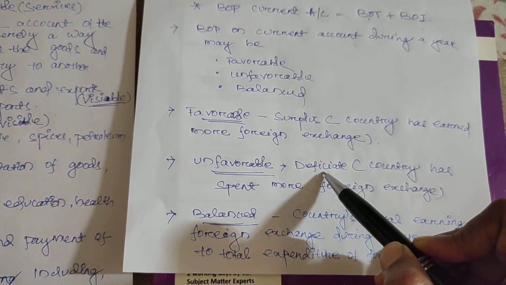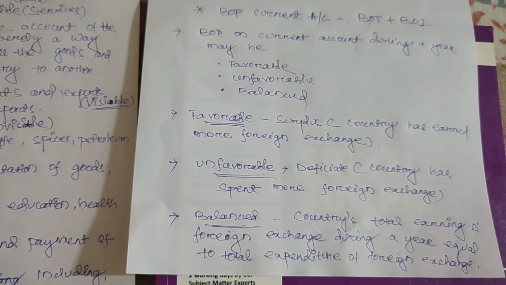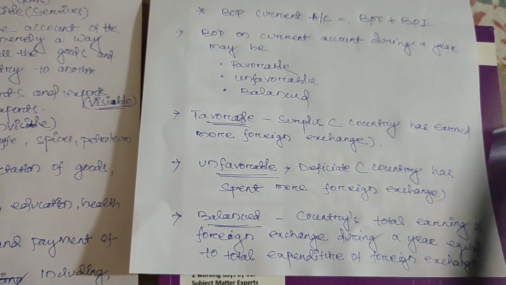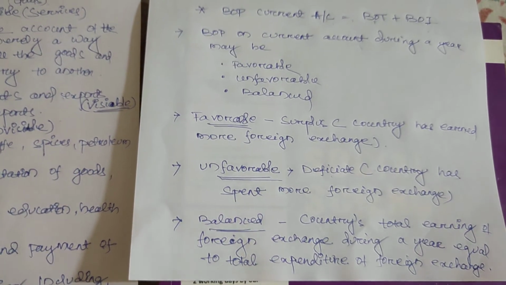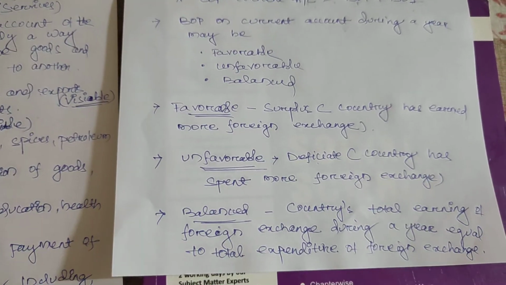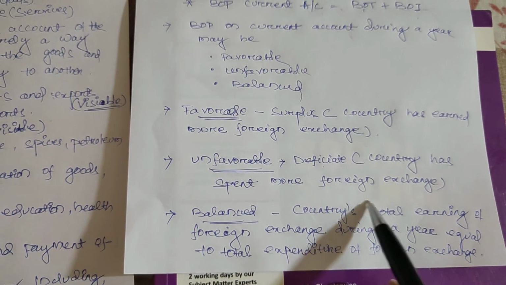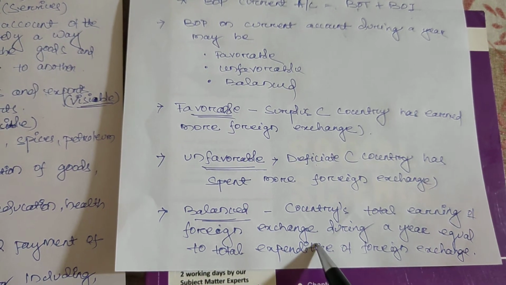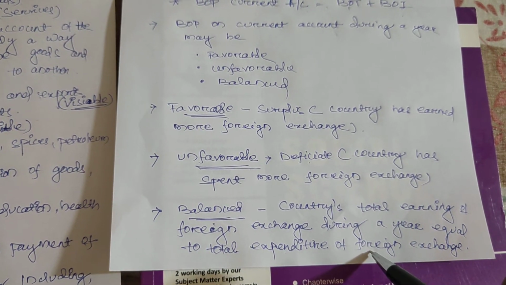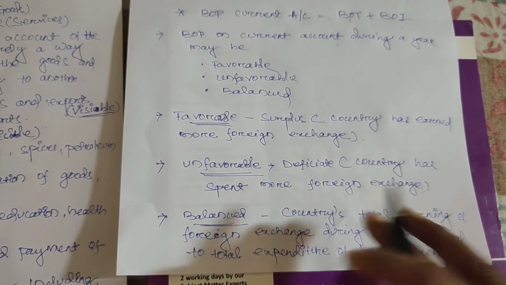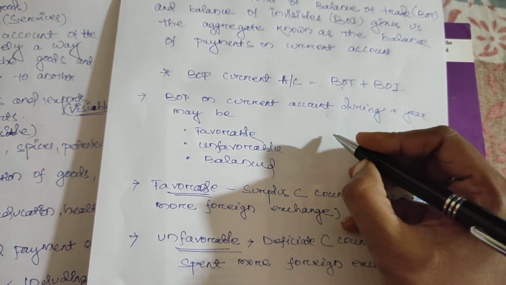What is the deficit situation? It means the country has spent more foreign exchange. For a developing and developed country, it's not a very good sign. And balance is all the time good. When the country's total earning of foreign exchange during a year is equal to its total expenditure, it is known as balanced. I hope what I explained is very easy and you understand it well.